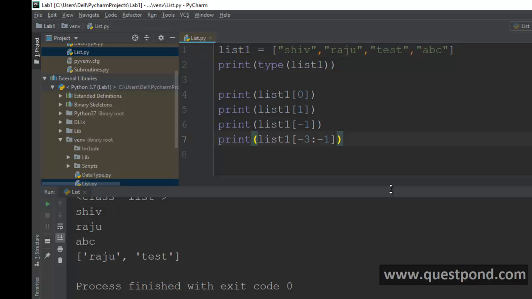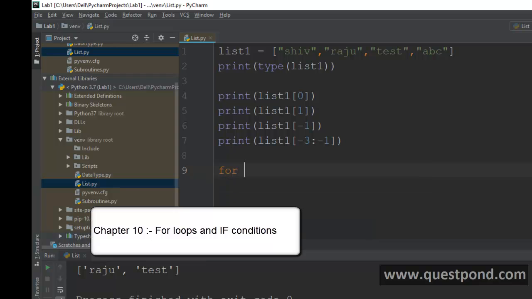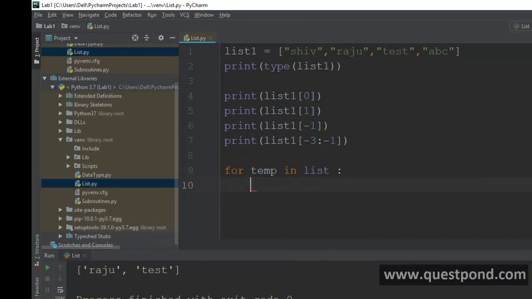If you want to do a for loop over the list, you can say for x, or some kind of temporary variable, in list1 and then colon. Remember, you shouldn't forget the indentation and white spaces. When you're doing for loops, functions, or classes, indentation and white spaces define the start and the end of the for loop and the function.